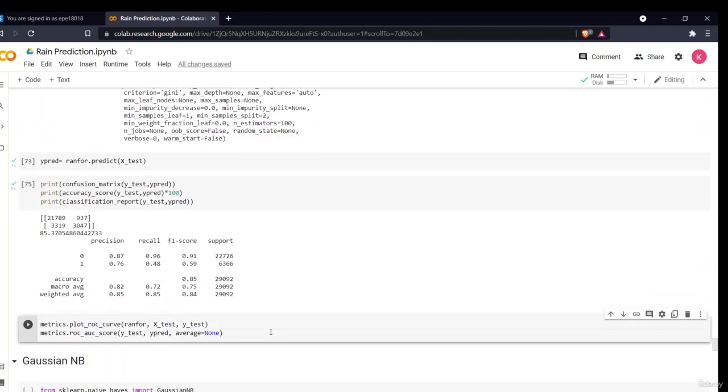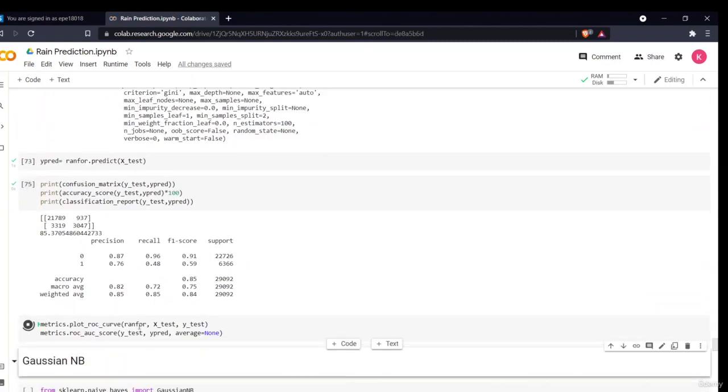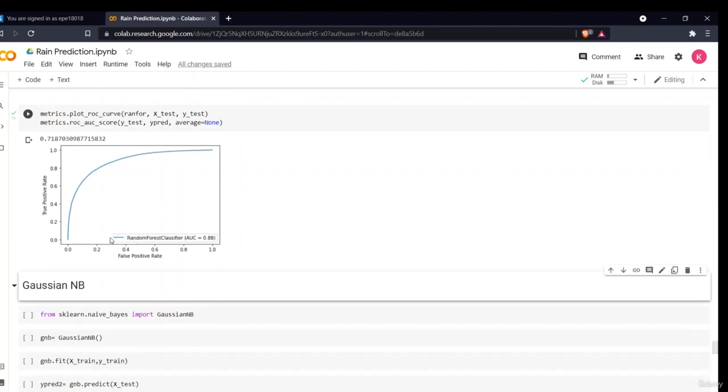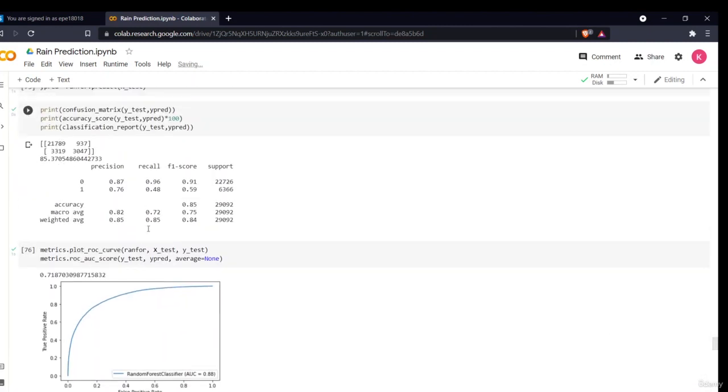I can also plot a ROC curve. Okay, this is my ROC curve. As you can see, the area under the curve is 0.88. As you know, for a ROC curve, the greater the area under the curve, the better it is for that classifier. So this was our random forest classifier, which had an accuracy of 85%.